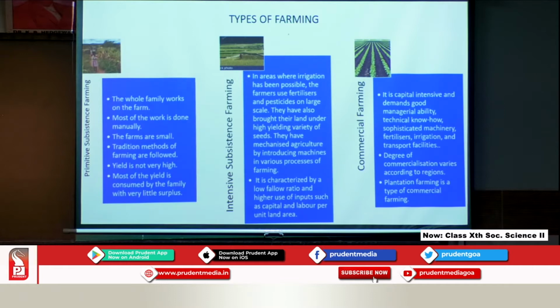The next method of farming is the intensive subsistence. You will see that this farming is carried out in places where irrigation is possible, could be a little bigger piece of land, where one can use fertilizers, pesticides on a large scale. Now why? They have also been brought under high yielding variety of seeds, mechanized agriculture, or the use of machines.